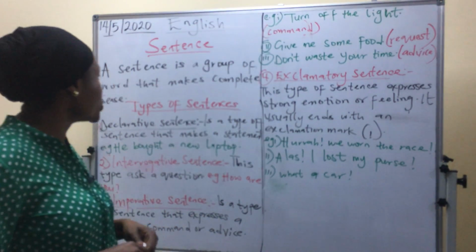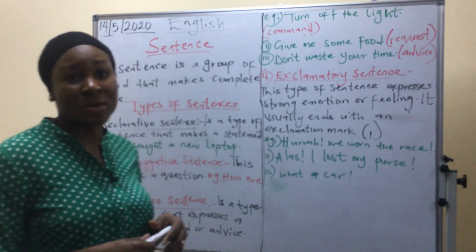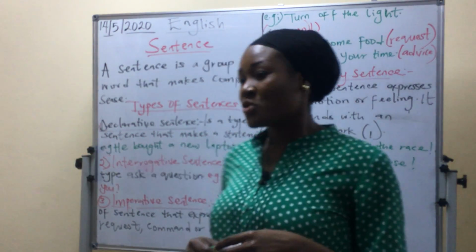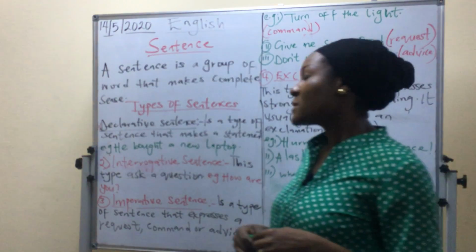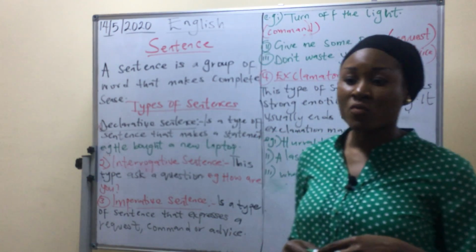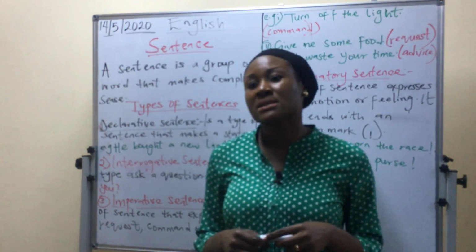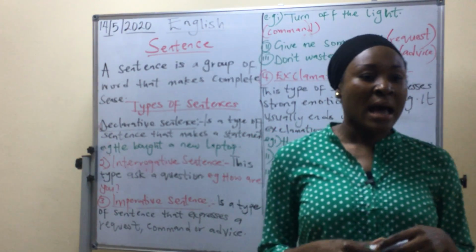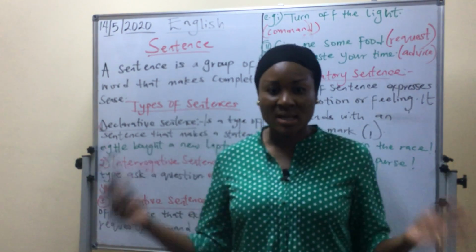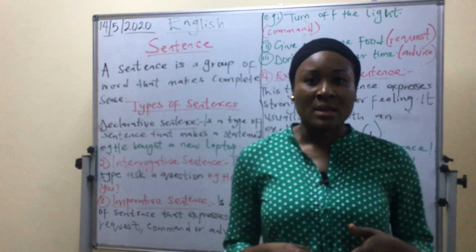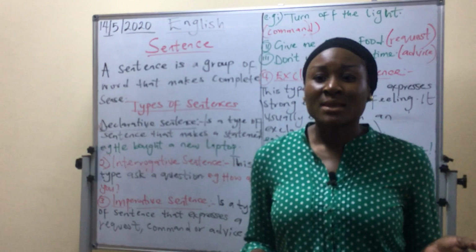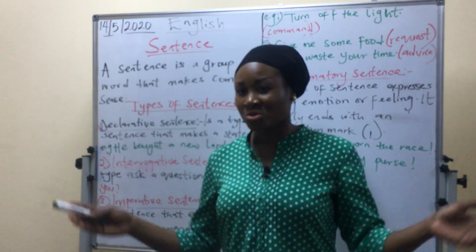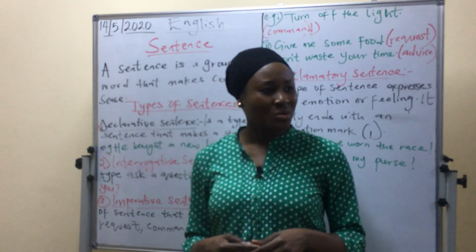So, I want to repeat again, in case you are not following from the beginning or you weren't listening properly. I said that the sentence is a group of words that makes complete sense. When I say I'm going to school, you understand what I'm saying. That means my sentence is complete. But when I start telling you, to the school, you'll be wondering what she's saying.